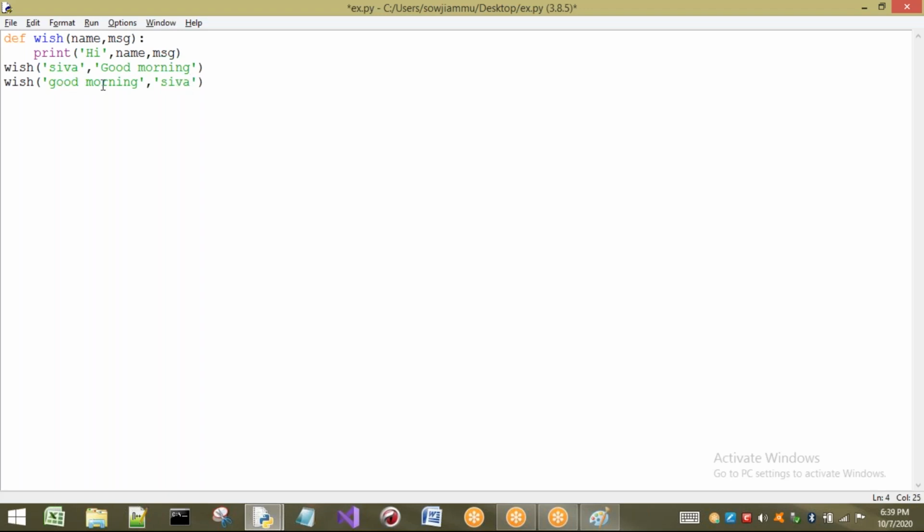These are positional arguments, so the first will go to name, and the next will go to MSG, because these are positional arguments. But what is meant by keyword arguments? See, the first one is name, but I don't want to pass name by position, I want to pass it by writing a keyword.